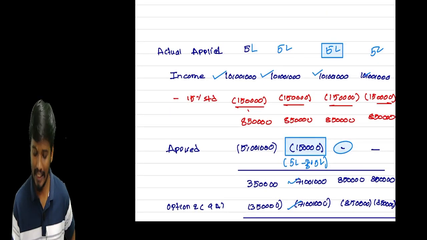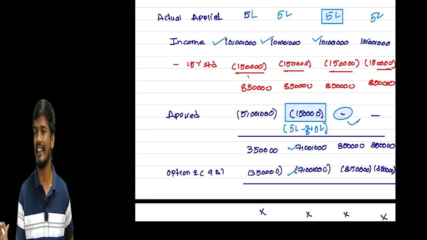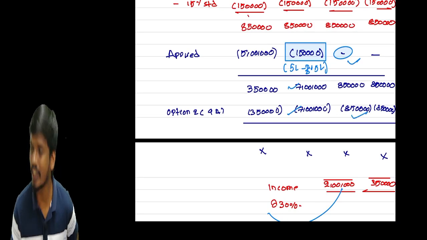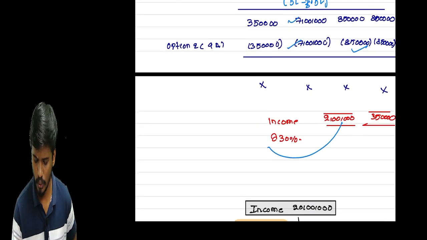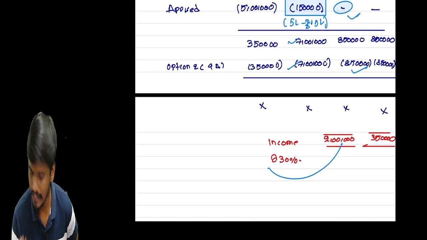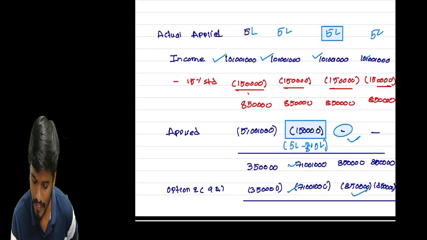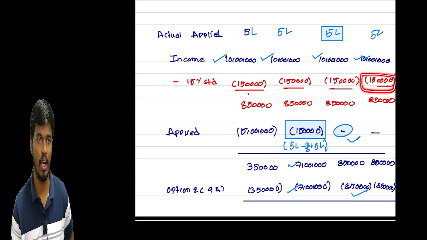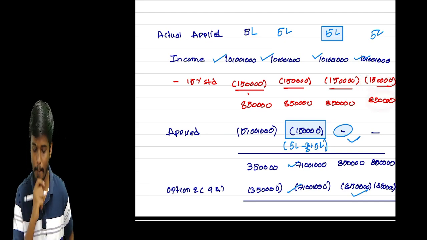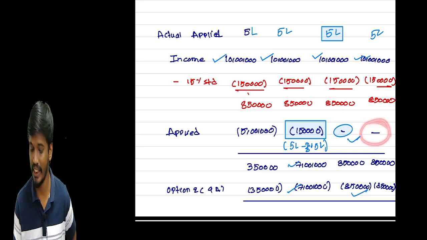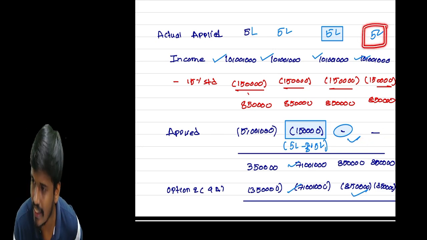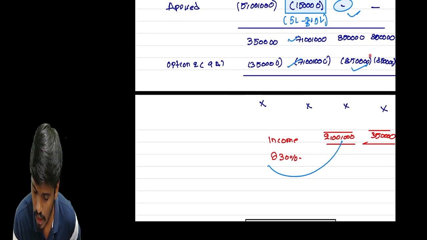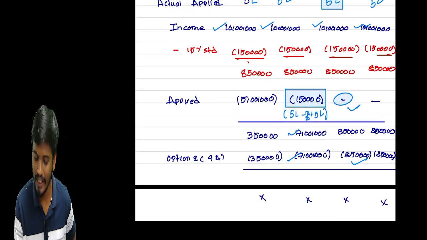So the current year application will be nil. Next year again we go for option 2. Next year your income is 10 lakhs. Standard deduction is 1 lakh 50, and 8 lakh 50 is your income. Sir, what is your current year application? Nil, sir. Why? Sir, what is your application? 5 lakhs. But what is your existing liability? 8 lakh 50. So how can you apply this amount?